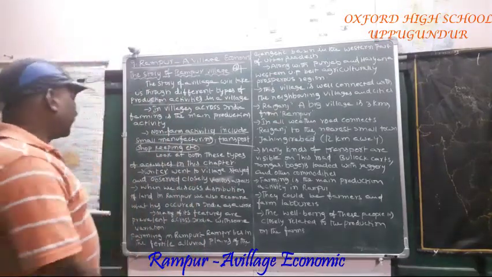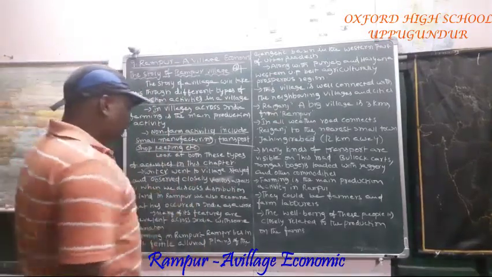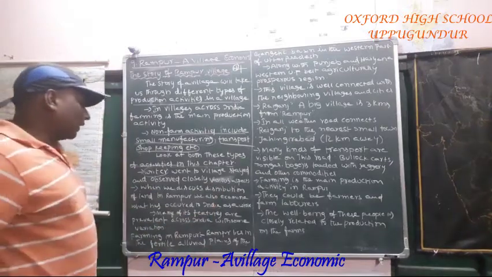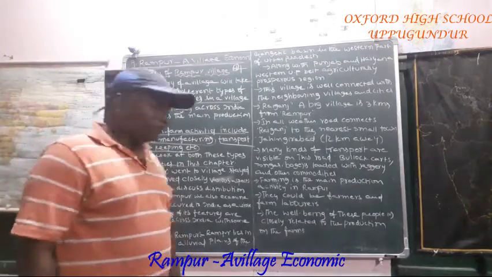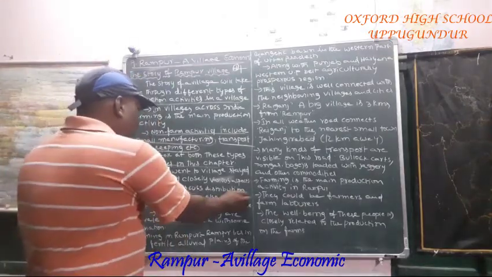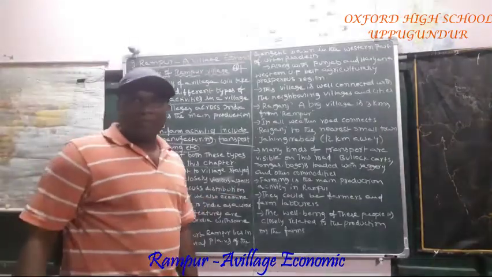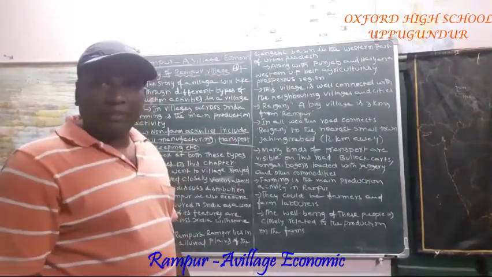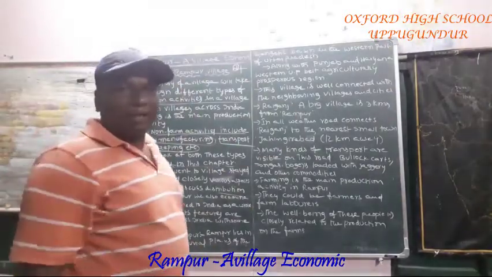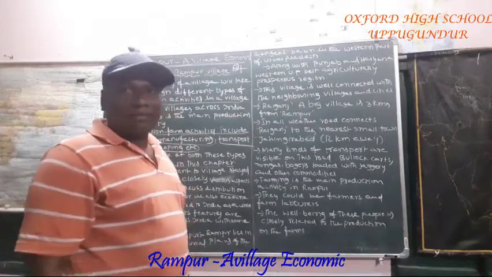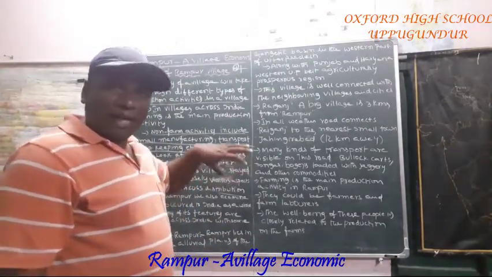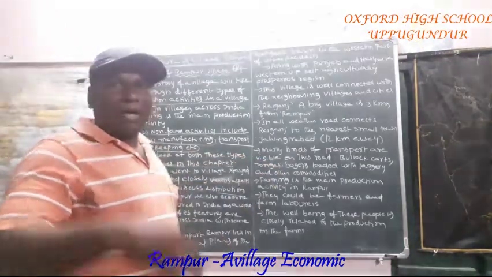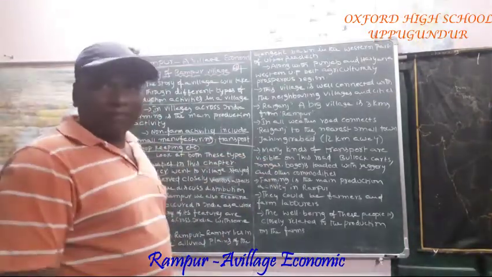When we discuss the distribution of land in Rampur, we also examine what has occurred in India as a whole. That means the way land is distributed in Rampur and the land activities taking place in Rampur also happen all over India.